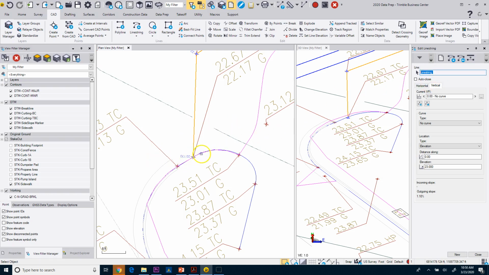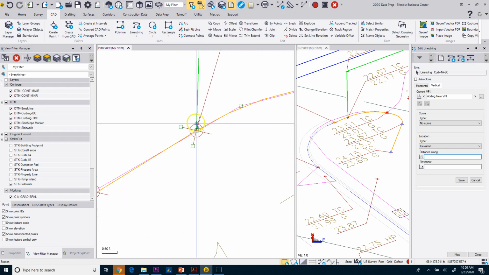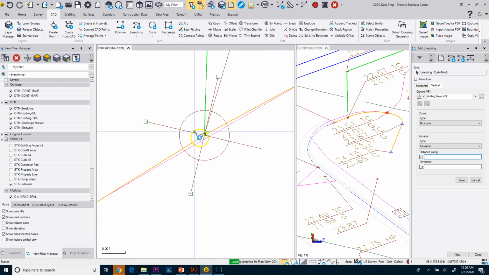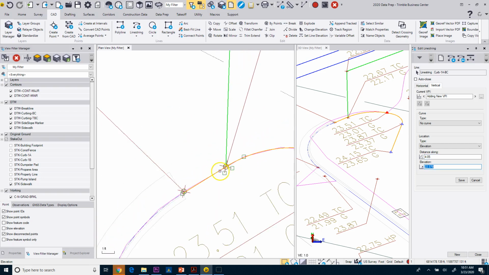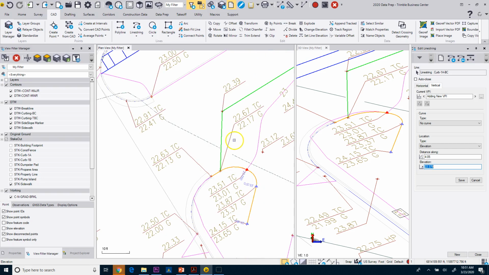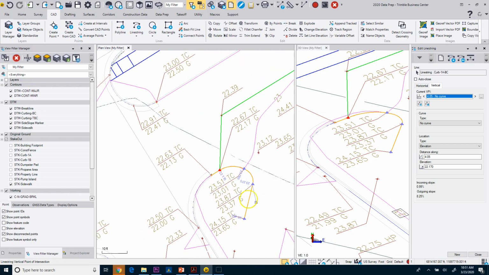So if I take this bottom curb, I need to put that point in too. So let me add another one in, and I'll just go to the end of this line, which should match that. And that one should be, if I zoom out, 2017. So we'll make it there, save it. And that way I won't have any flags when I build my surface.